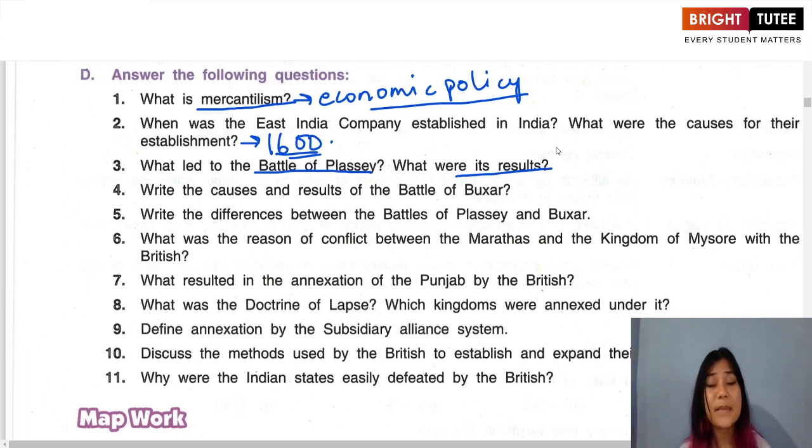Now, another main result of this battle was that it paved the way for the British into Bengal as well as into the whole of India. So this battle was one of the most important battles that were fought by the British East India Company in India. Okay.